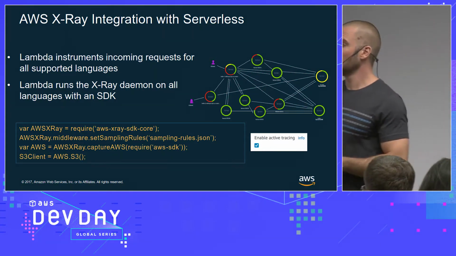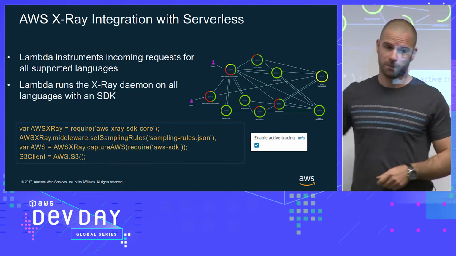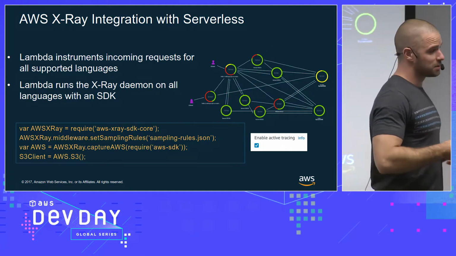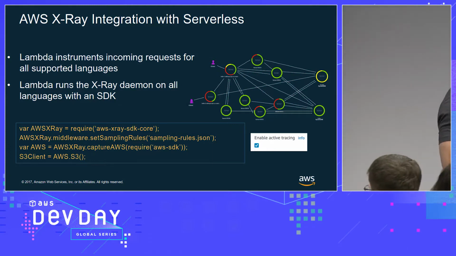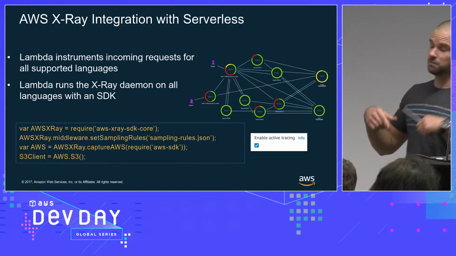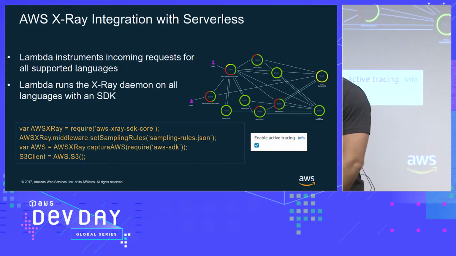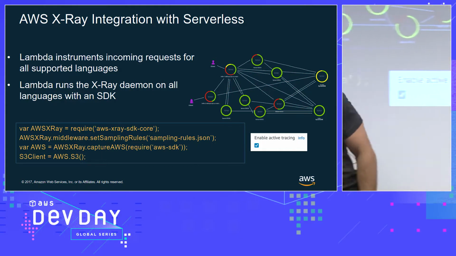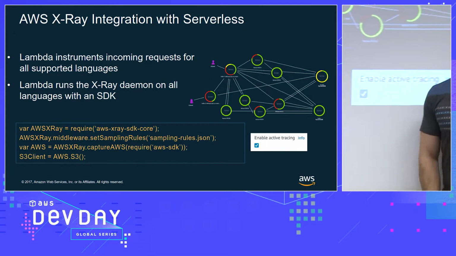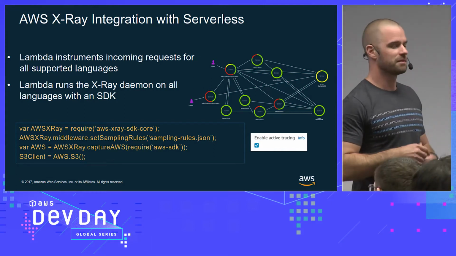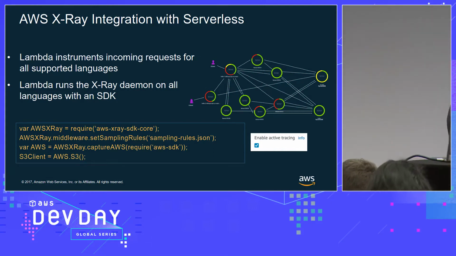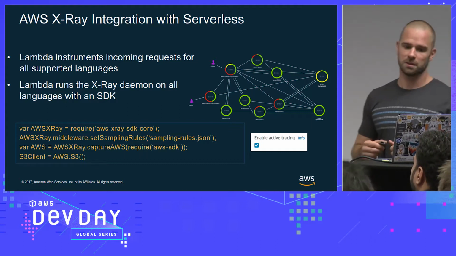And this is the way you would use it in your code, is basically wrap the middleware sampling rules on the entire SDK, right? So you wrap the X-ray around the SDK. So it's very similar to doing monkey patching of the things.